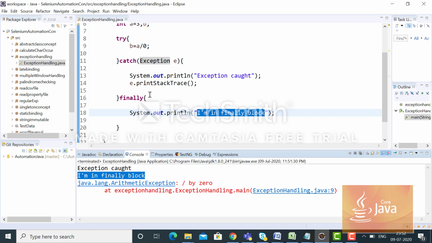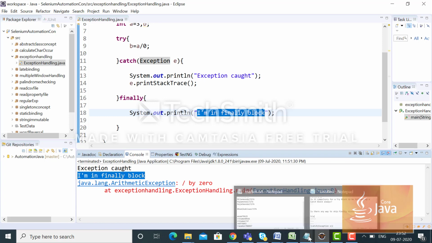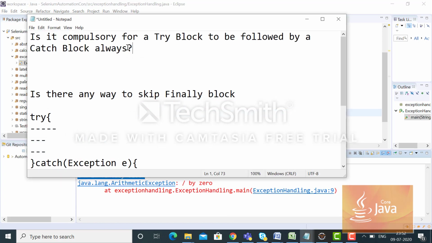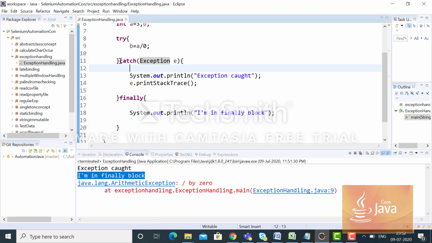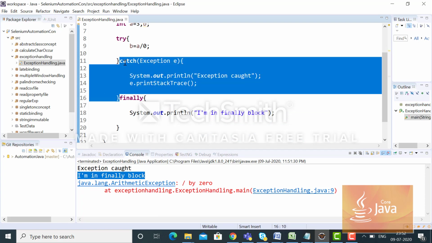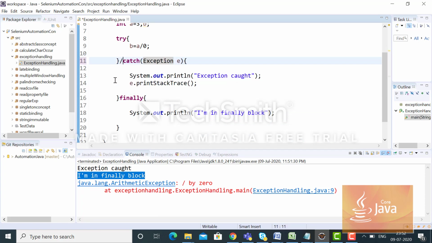Now my second case study is: is it compulsory for a try block to be followed by a catch block always? So let's say I want to remove this catch block.